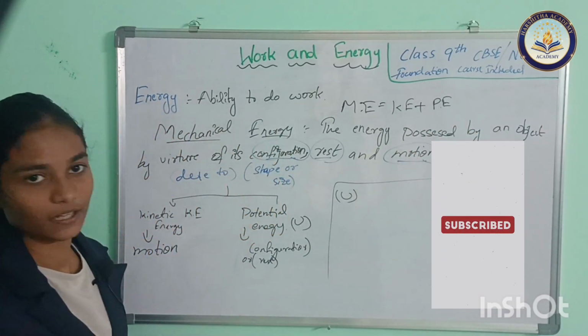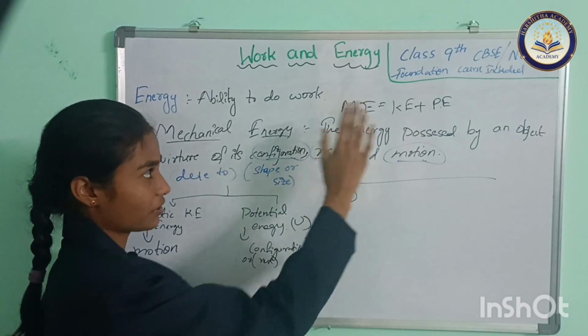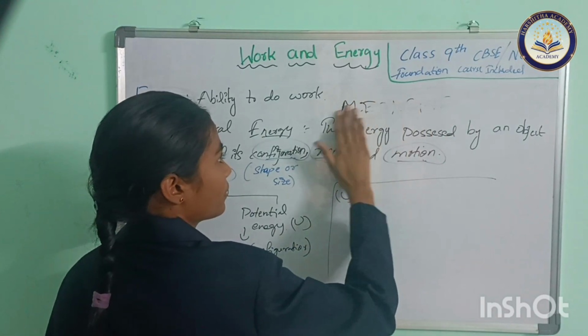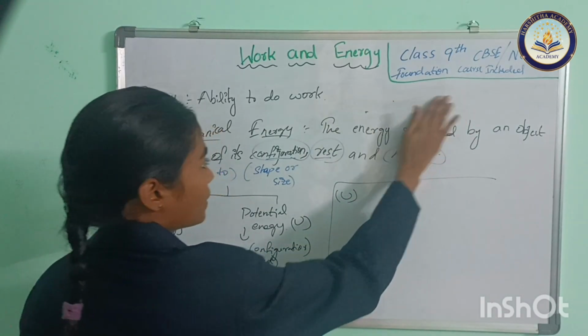It's not necessary, but you can also remember that.